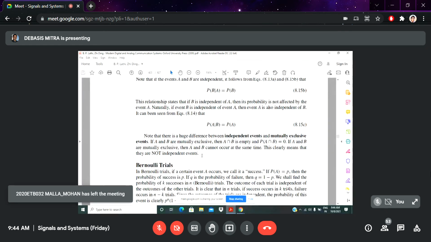It is very difficult to understand the slight difference between independent event and mutually exclusive event in light of a signal system. In a later class, I will explain the slight difference among independent events, mutually exclusive events, or some inclusive events.